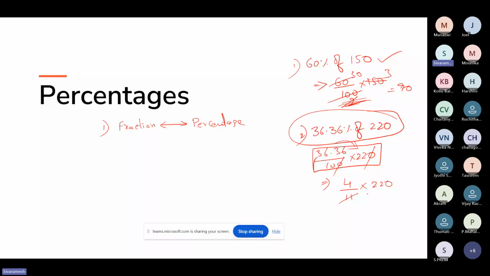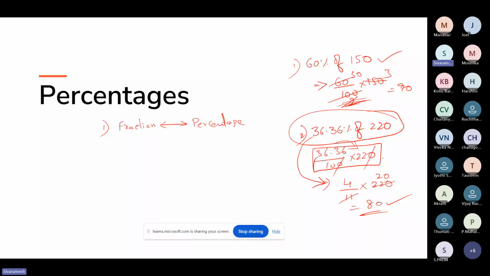11 into 20 is 220, and 20 times 4 is 80. So even if you use a calculator, you will get the answer 80. See how simple it is. But the main thing is you have to understand how to convert 36.36 percent to 4 by 11. When you understand this, only then will it be easy for you to solve. Otherwise you will get stuck in the calculations.